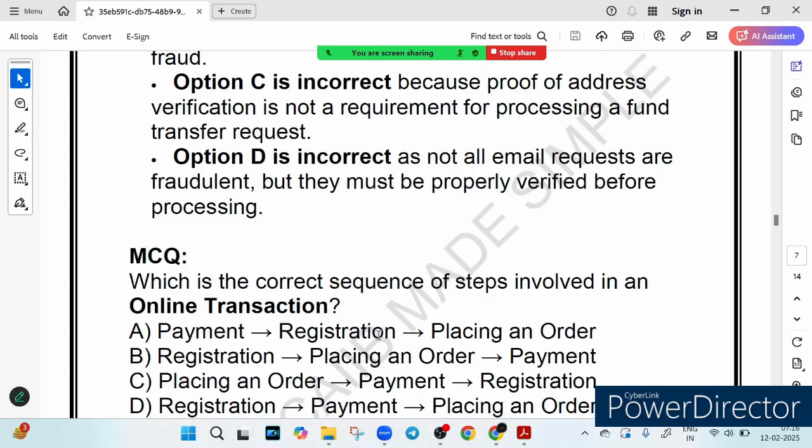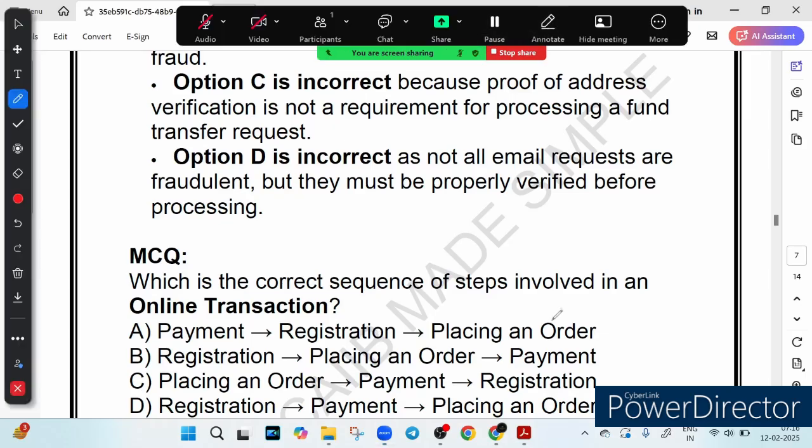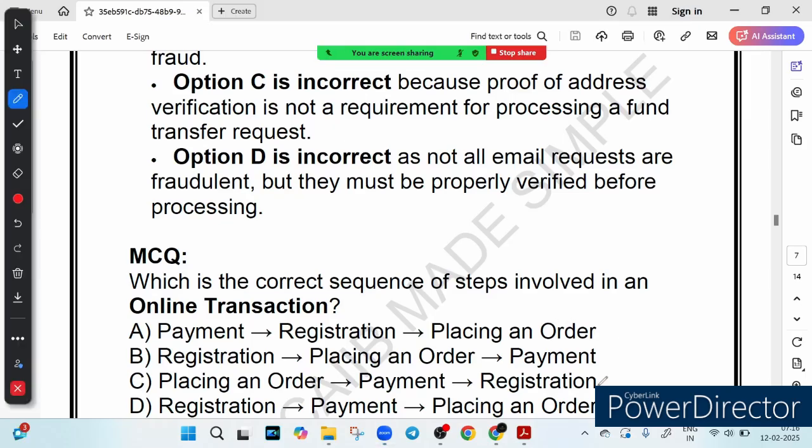So have you ever wondered what happens behind the scenes when you buy something online? Let's break it down. Option A says payment, registration, placing order. Option B says registration, placing an order, payment. Option C says placing an order, payment, registration. Option D says registration, payment, placing an order. So take a moment to think about it.